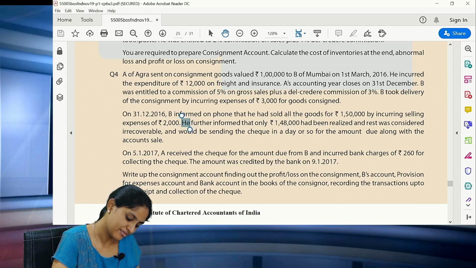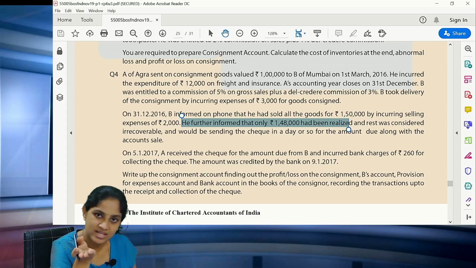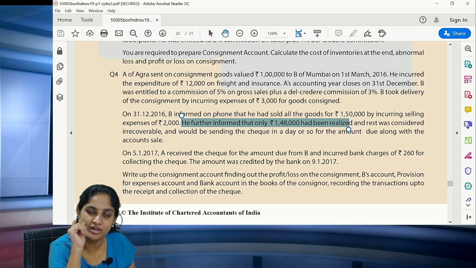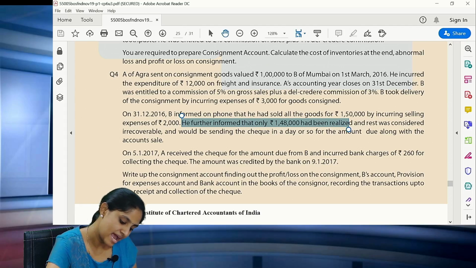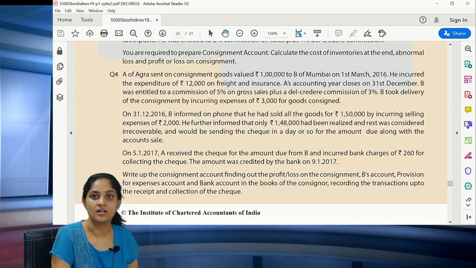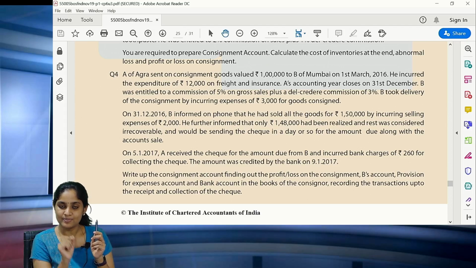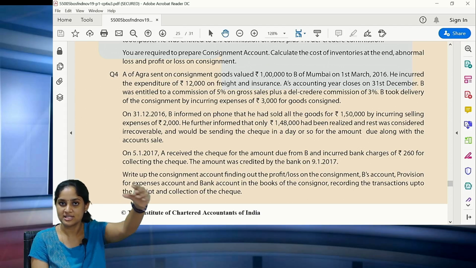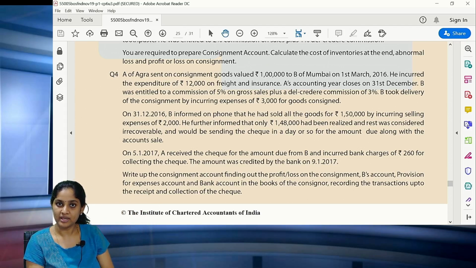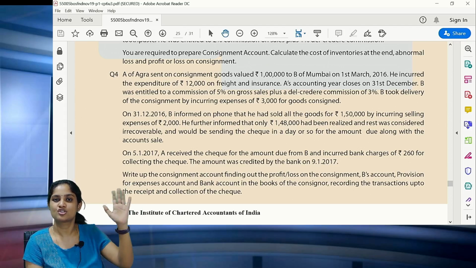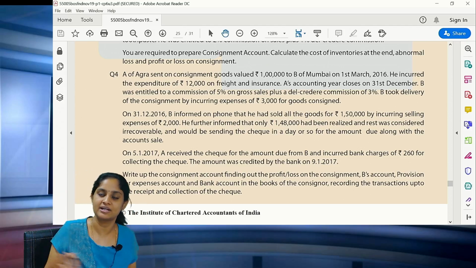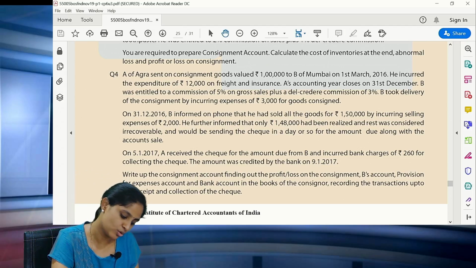Now please see, he further informed that only 1,48,000 has been realized. Out of 1,50,000, only 1,48,000. That means 2,000 is bad debts, and the rest was considered irrecoverable. What do you mean by this adjustment? Very, very simple. This is the only adjustment in this question. When a del credere commission is given to the consignee, he will have to bear the bad debts loss. It is not our cost or our expense. So please don't bring the 2,000 into the consignment account. That is the only point you have to remember.